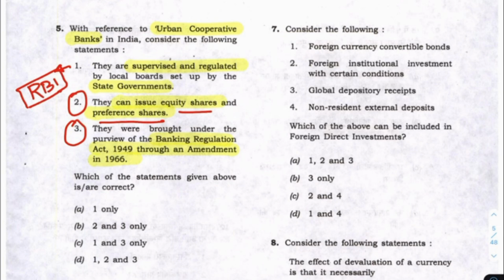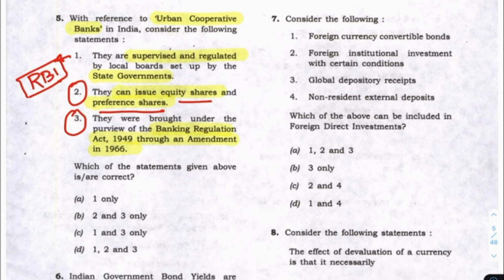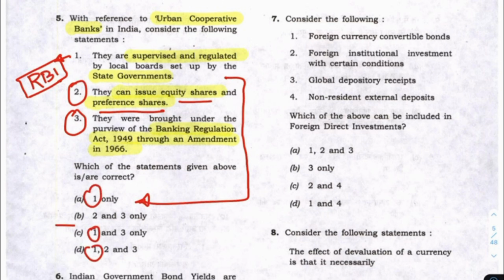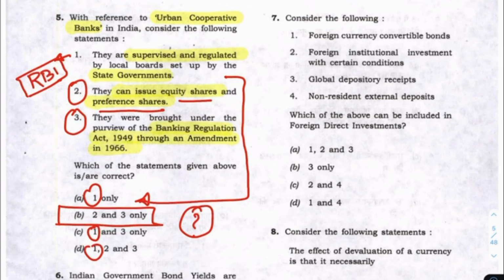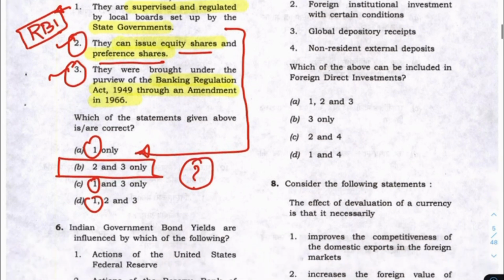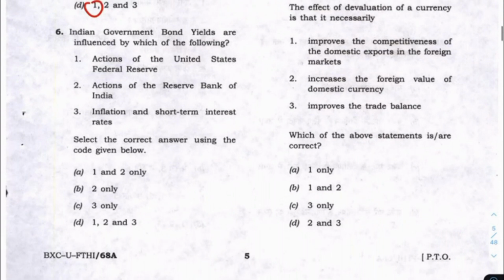But this is also not an easy question, so I will not mark directly. What I feel is that statement 1 is not true, and hence if you remove statement 1, all these options will go. I will solve this using this method, but I will not mark it in the OMR, because I am not sure about these two statements, whether it is only state government or RBI. All these things have to be taken into consideration before marking in the OMR.